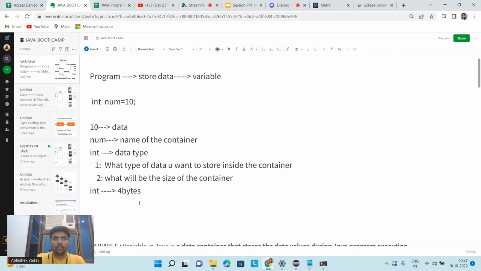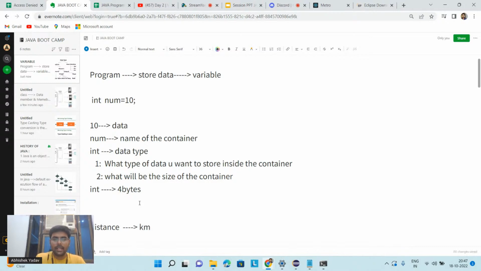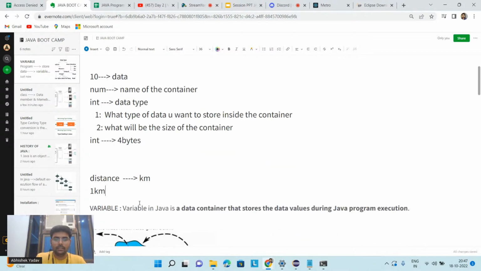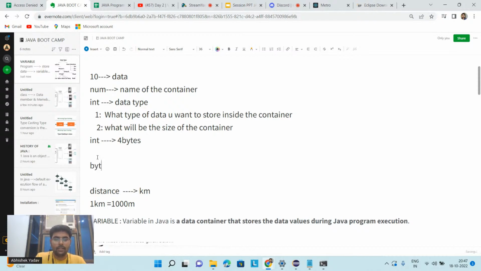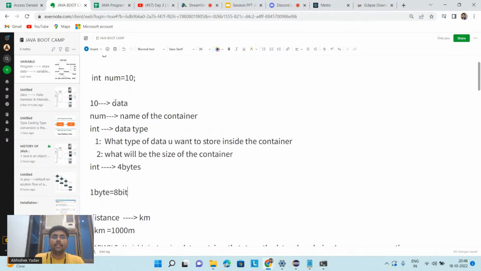Like in order to measure distance, you say I measure distance in kilometer, and 1 kilometer is equal to 1000 meter, right? Similarly, in order to measure the space of the memory, you say byte, and 1 byte is equal to 8 bit. So the system is saying, hey, here you want to store integer type of data, and I know the integer occupies 4 byte.